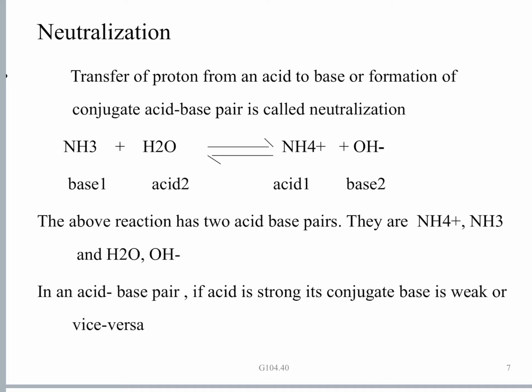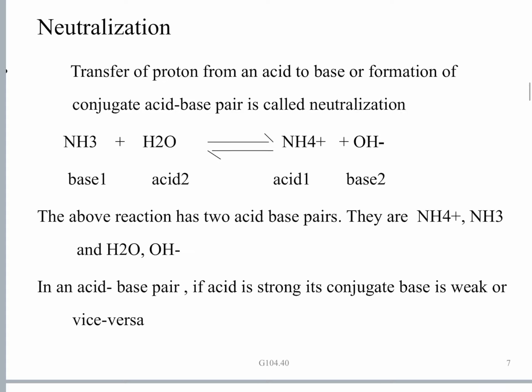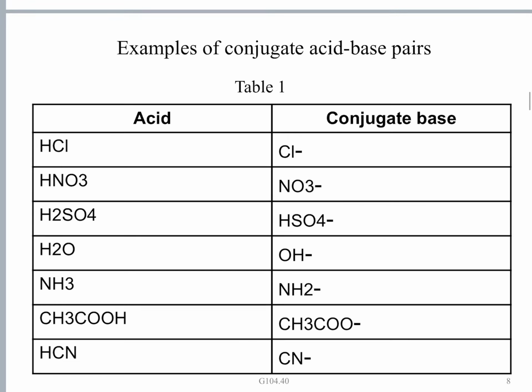This is a very important concept. It has great applicability in deciding the strengths of acids and bases. The conjugate base of a strong acid is weak, and the conjugate base of a weak acid is strong. Let us see a few examples, which will clarify this concept. HCl is a strong acid, and Cl minus is its conjugate base, which is a weak base.